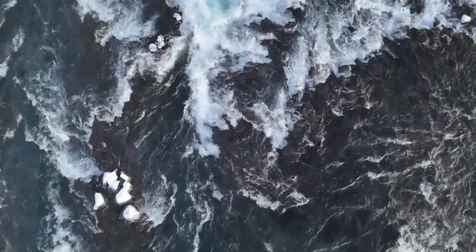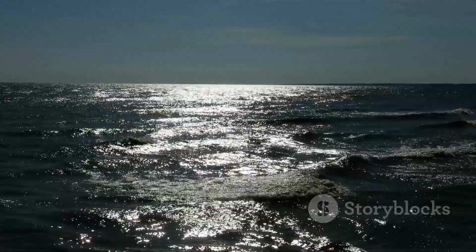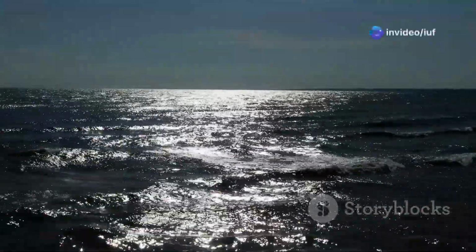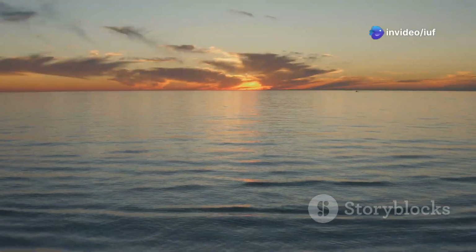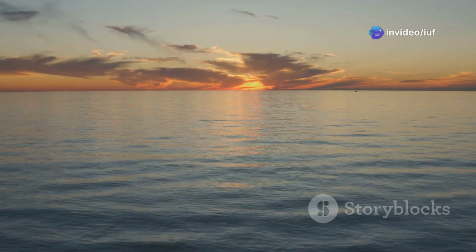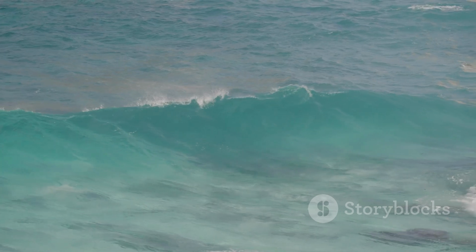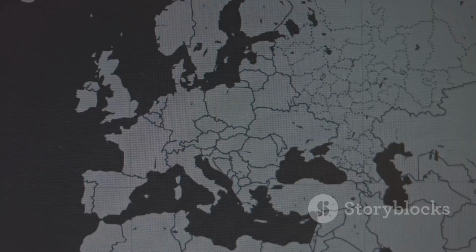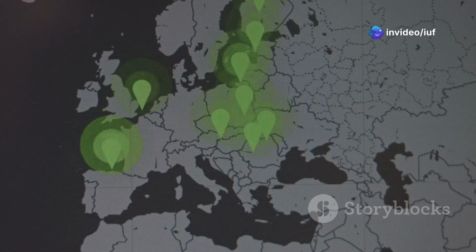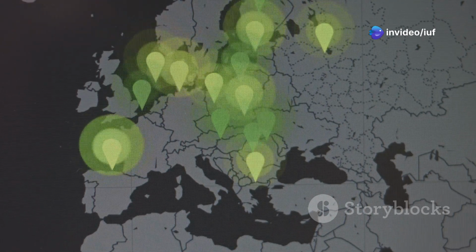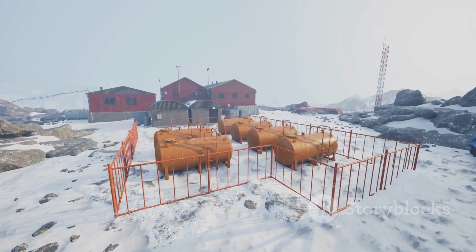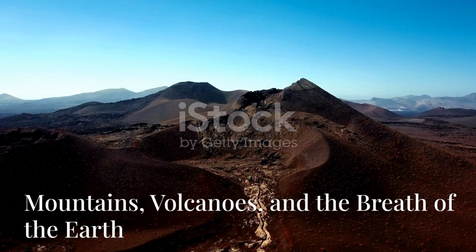Ocean currents also play a crucial role in climate regulation. These currents act as giant conveyor belts, transporting heat from the tropics to the poles. For example, the Gulf Stream, a warm ocean current, carries heat from the Gulf of Mexico northward along the eastern coast of North America. This current helps moderate the climate of Western Europe, making it warmer than other regions at similar latitudes. Understanding this delicate balance is crucial for predicting future climate scenarios.